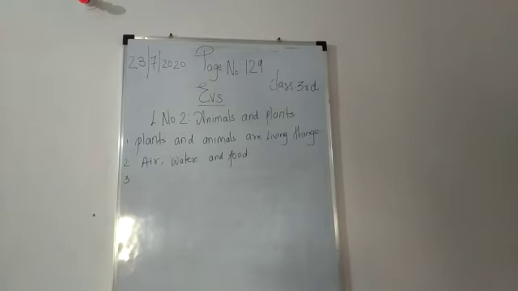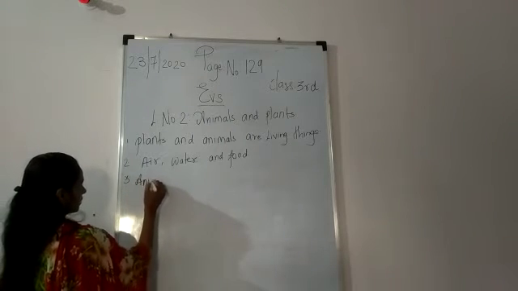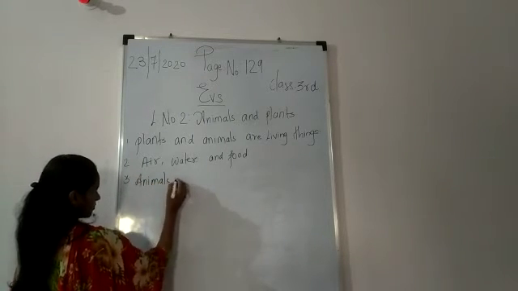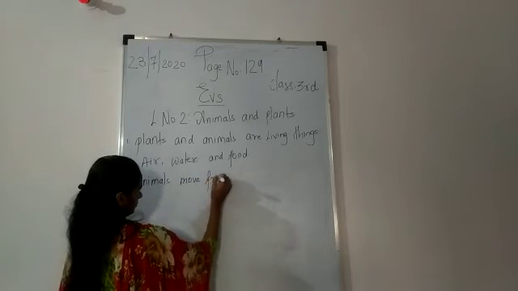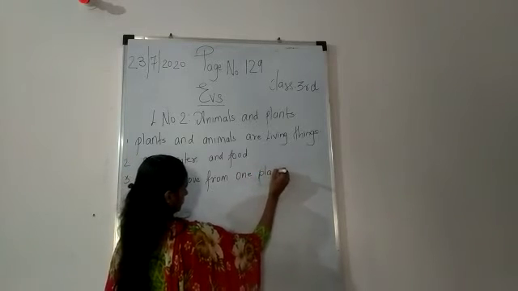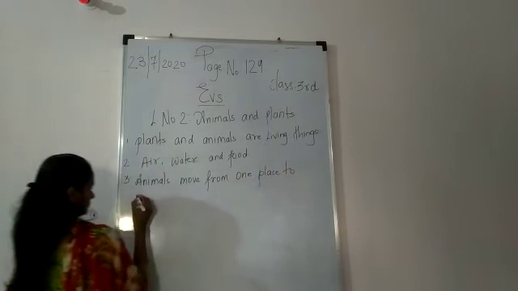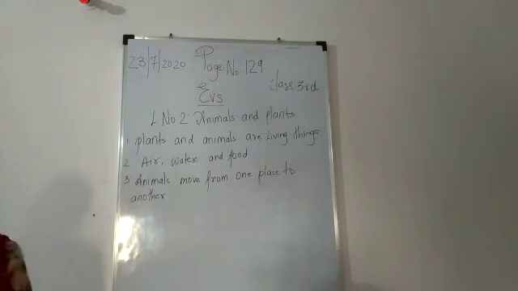Animals move from one place to another. So if I say animals, okay, they move from one place to another. You have seen a dog that moves from one place to another.